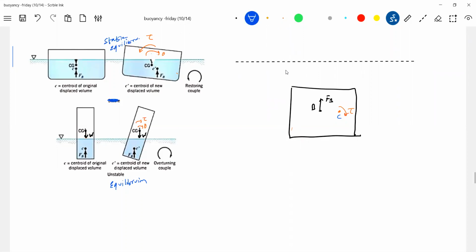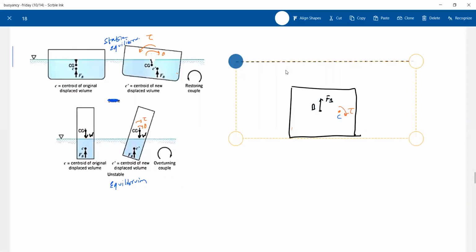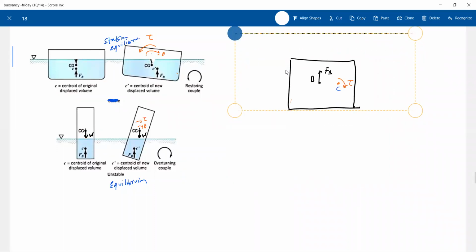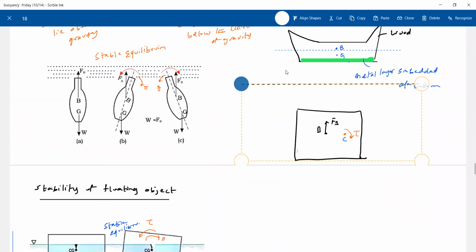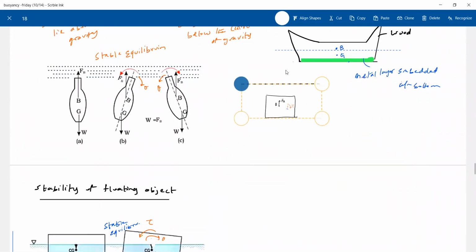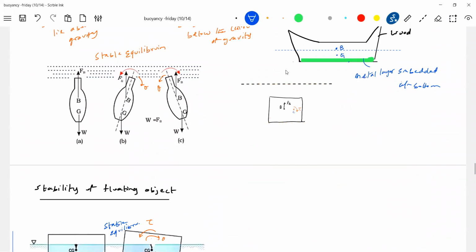Okay, able to understand? So different shaped objects will come. This is very clear. The moment you release, the buoyant force will set up a torque, clockwise. So this is not in equilibrium. Don't call it stable or unstable. It's not in equilibrium. This condition will come for the above one, not for this. It's not in equilibrium. So I'm bringing that also. What about this object? Not in equilibrium.